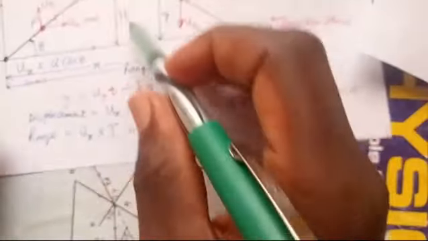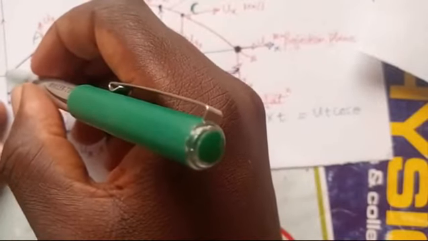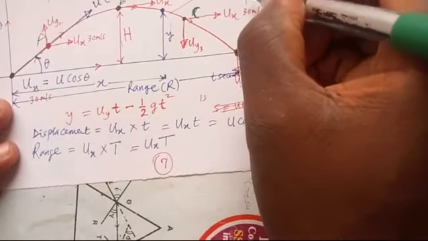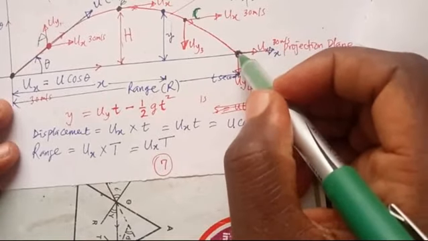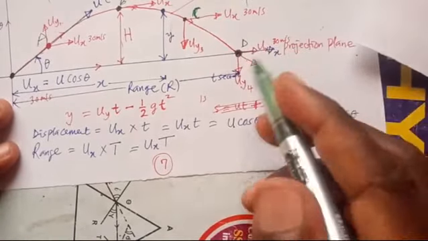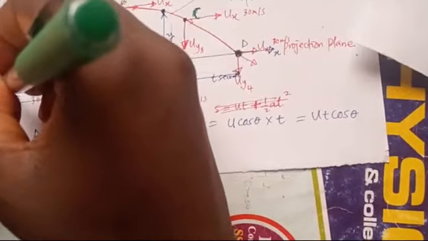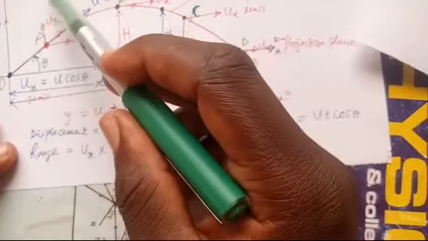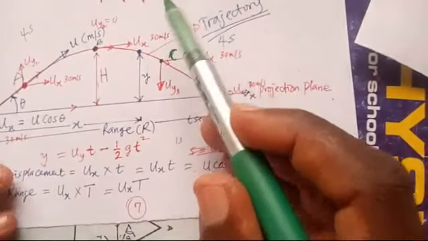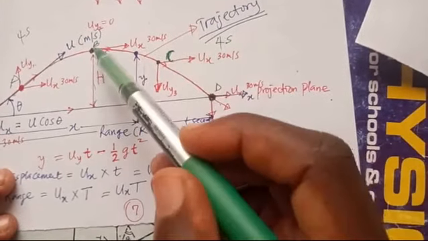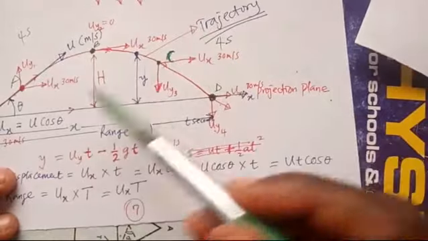It means if the projectile has taken 4 seconds to move from here to here, it will take another 4 seconds to move from B to this. Let me call this point D. Let me call this O. If it has taken 4 seconds to move from O to B, then it will take 4 seconds again to move from B to D. The two times are the same.